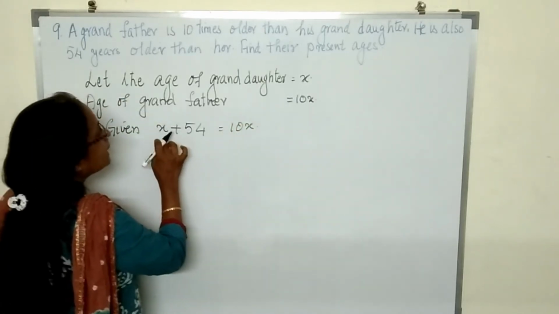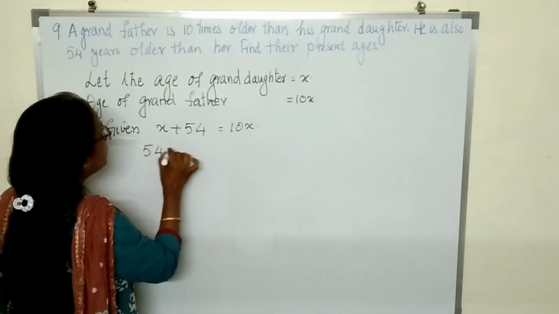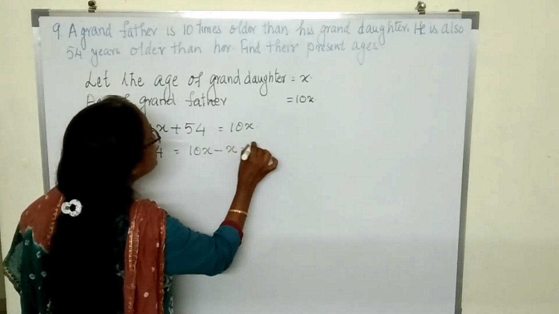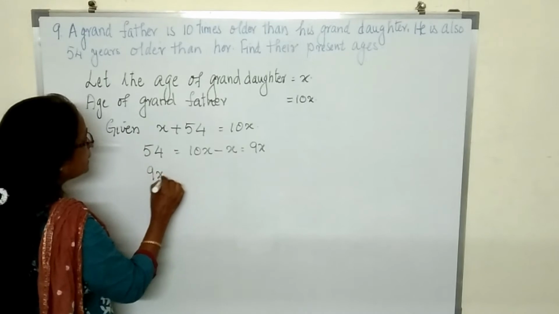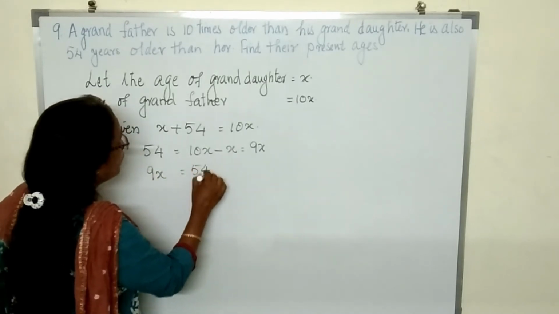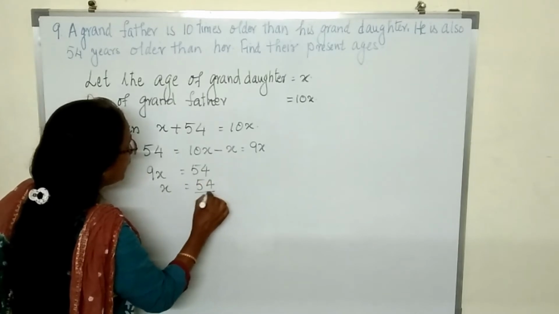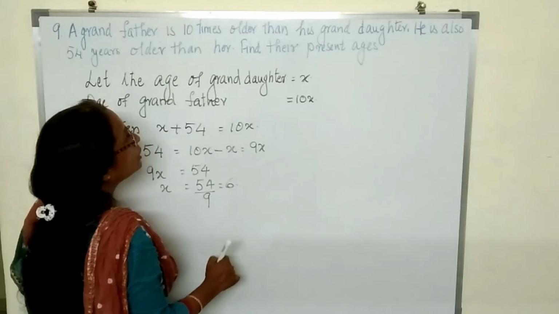So take this x to that side. 54 is equal to 10x minus x, which is equal to 9x. That is 9x is equal to 54. So x is equal to 54 upon 9, which is equal to 6. So what is the question?